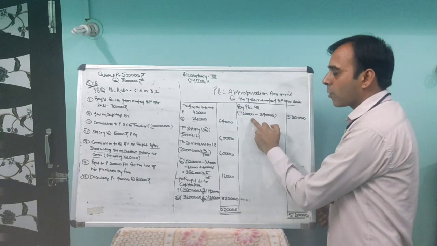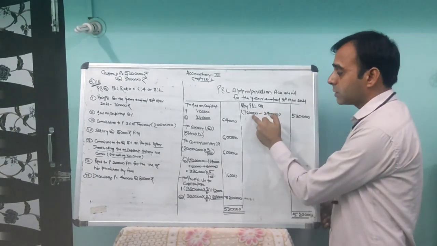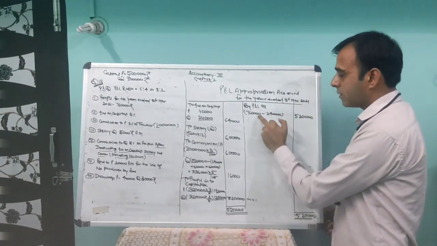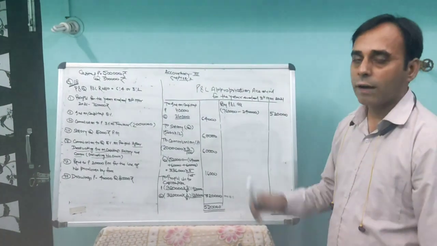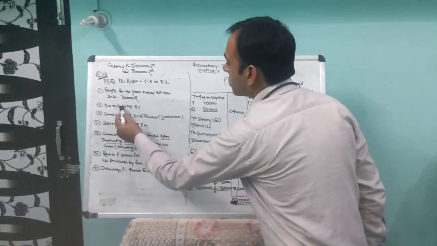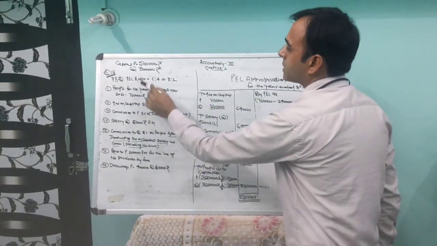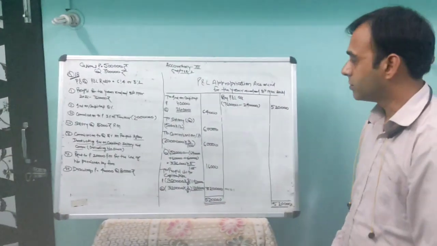From the total profit, you minus the rent because it comes to the P&L account. Then we minus the rent for the whole year, and the profit stands at 5,20,000 rupees. Now we pay what we have to pay to the partners on the debit side, one by one. First of all, we have to pay interest on capital. 8% of 5 lakh for P comes to 40,000 rupees, and 8% of 3 lakh for Q comes to 24,000. Total interest on capital is 64,000 rupees.